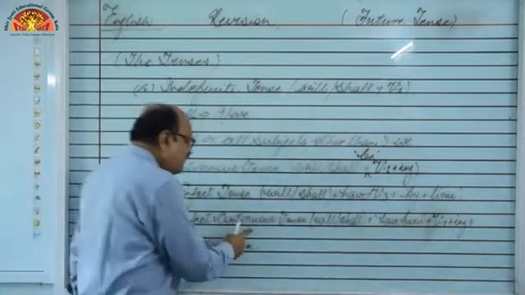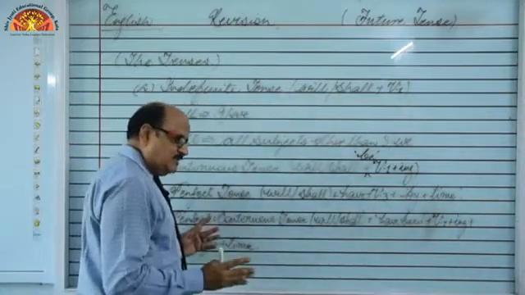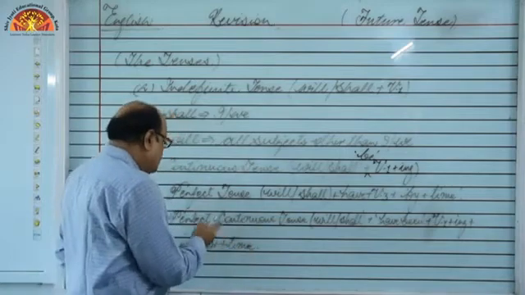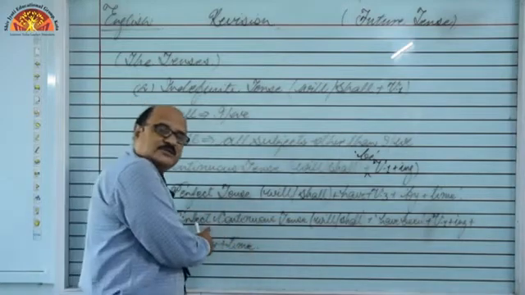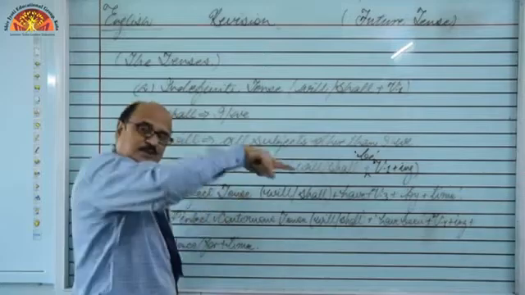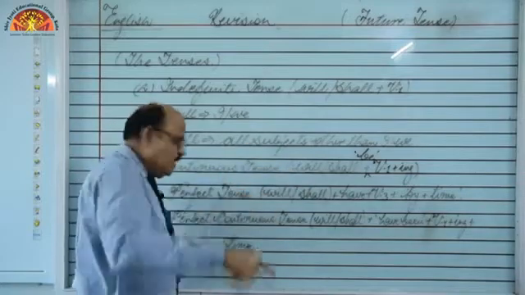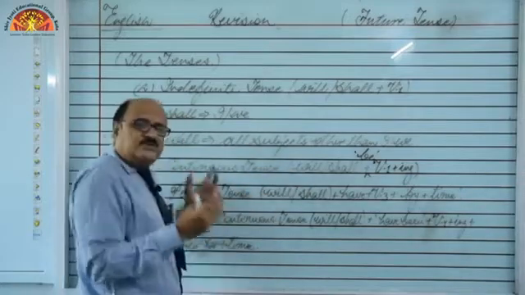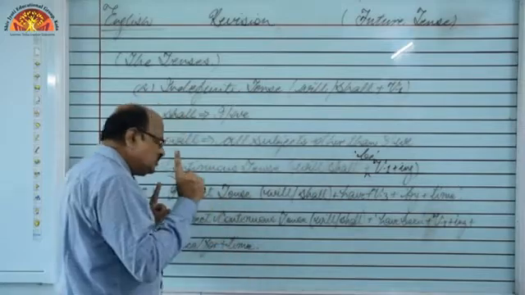Next is perfect continuous tense. Now it must have become very much easy for you that this is also the combination of two tenses. I told you in the case of present tense, in the case of past tense, that perfect continuous tense is always the combination of two tenses.